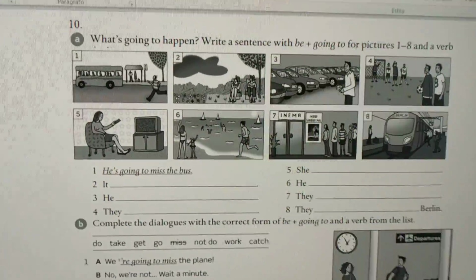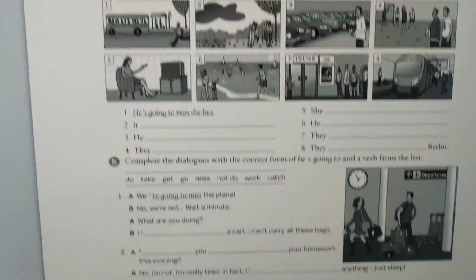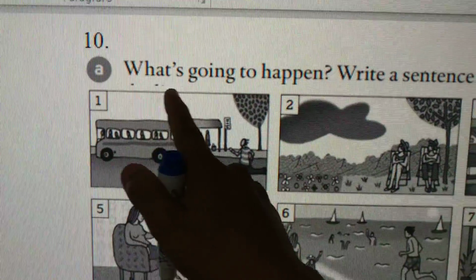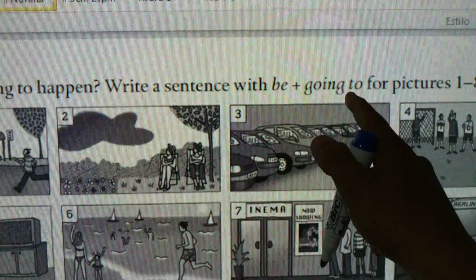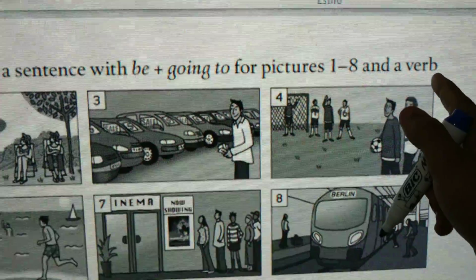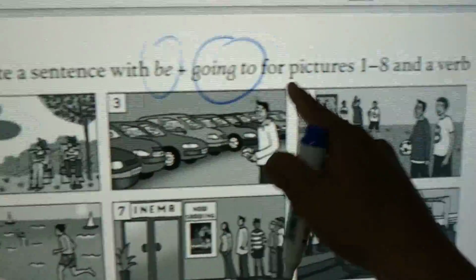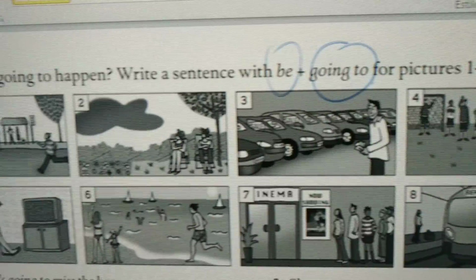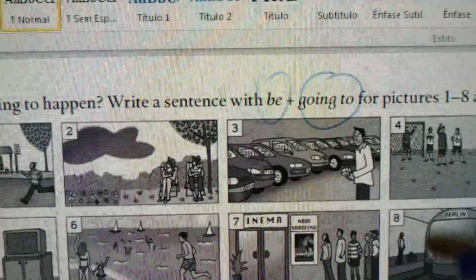Question 10, finally. Well, as we can see, it is divided in two parts, right? We have A and B, so let's go for A first. Again, let's read. What's going to happen? Write a sentence with be plus going to for each one from 1 to 8 and a verb. So we need to use the verb to be, we need going to, and we need a verb, according to the pictures. So it is important for us to understand that it is asking this.